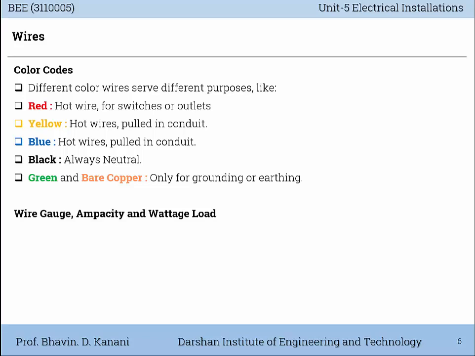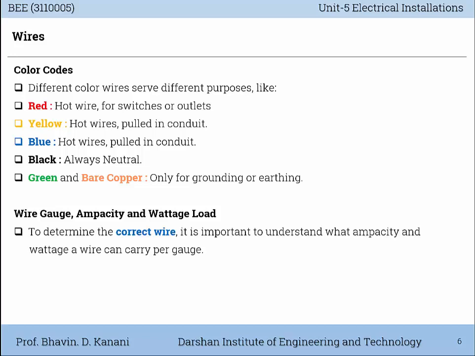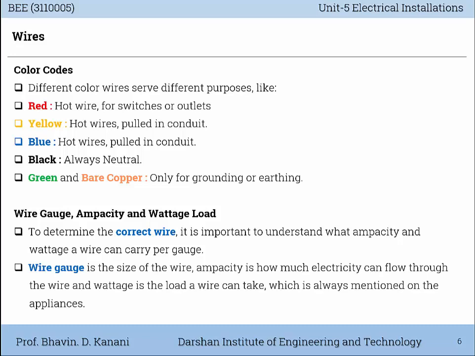Wire gauge, ampere capacity and voltage load. To determine the correct wire, it is important to understand what ampere capacity and voltage a wire can carry per gauge. Wire gauge is the size of the wire. Ampere capacity is how much electricity can flow through the wire, and voltage is the load a wire can take, which is always mentioned on the appliances.